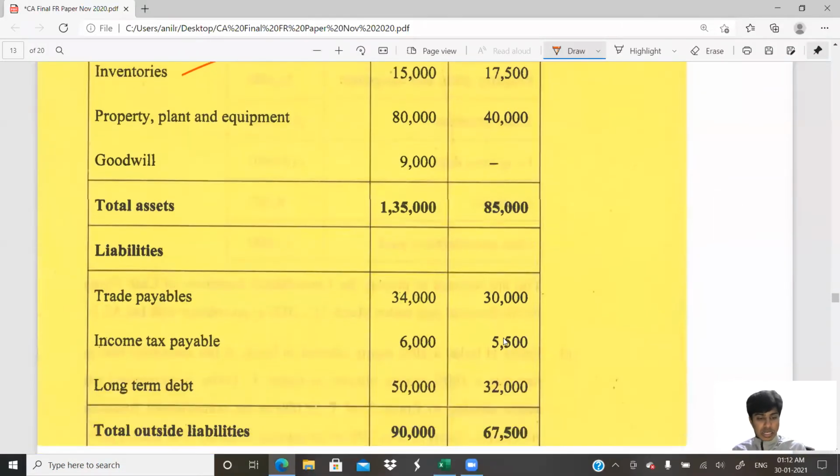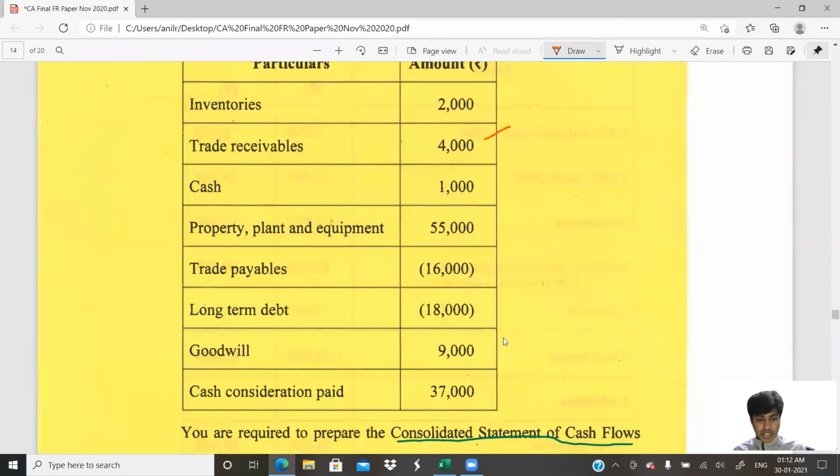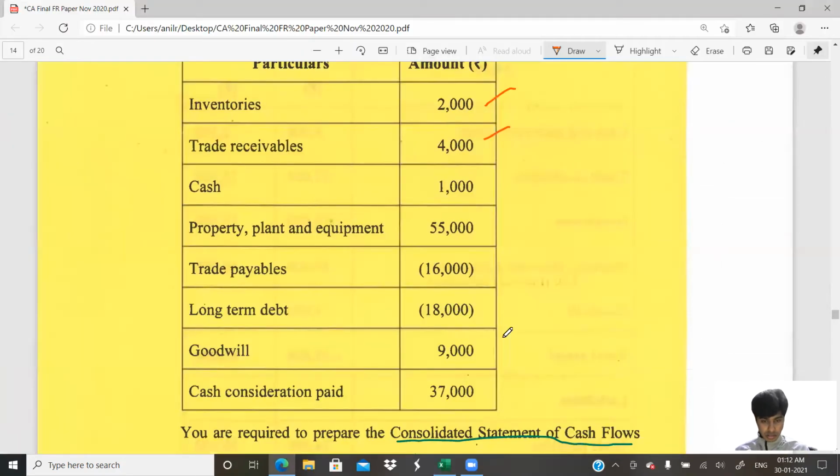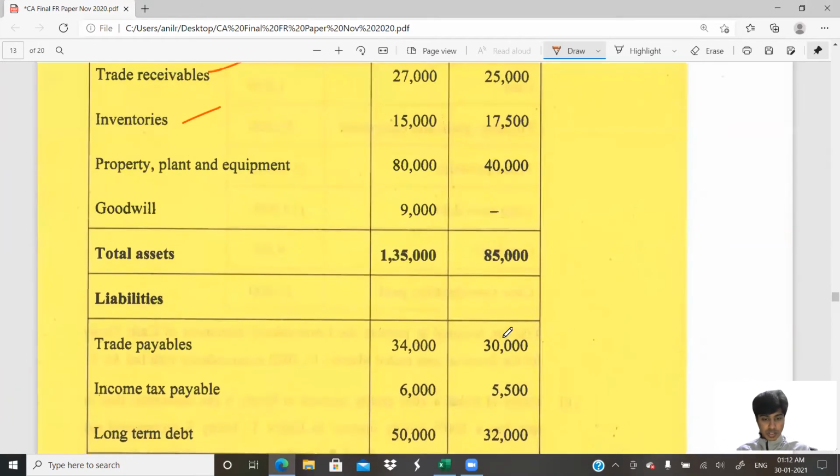How much is the subsidiary's inventory? 2,000. 2,000 will be subtracted. 15 minus 2 is 13. 17,500 minus 13,000, I get 4,500. Inventories is also over.